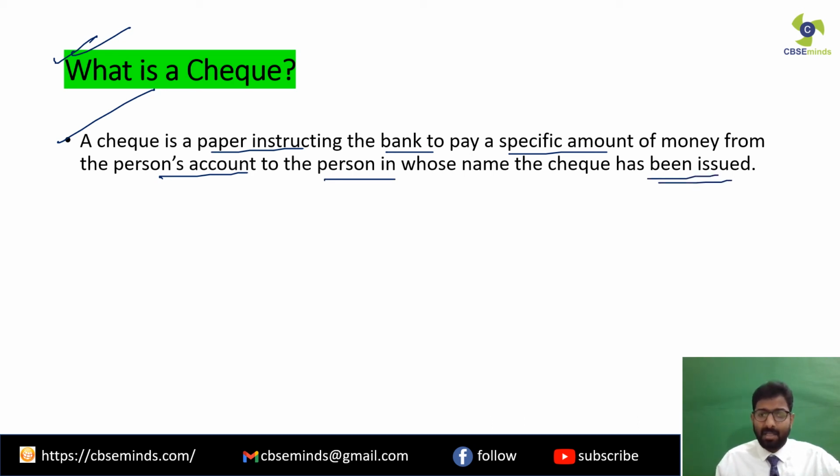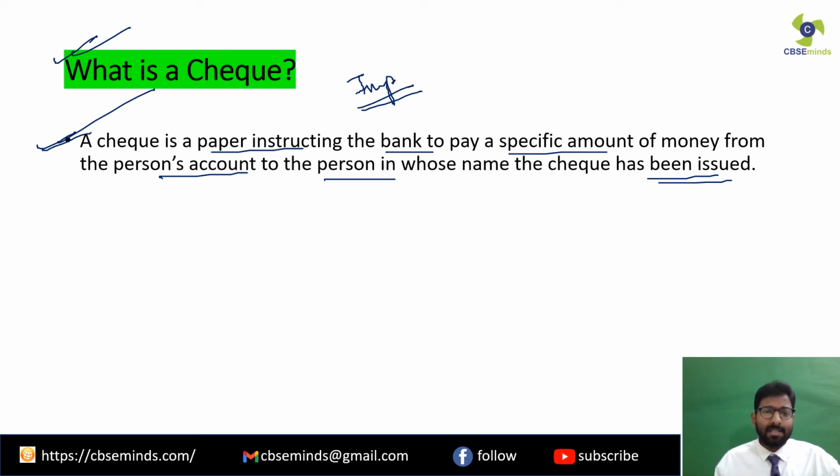Clear? Now I request all the students to please try to understand what is a check, and also try to learn the definition of a check, because again it is going to be very important for your examination. Clear? I'll be explaining to you the exact format of the check, what is written on a check, what it means, and how it is used. So I'll be explaining all these things to you in detail in the next slides.